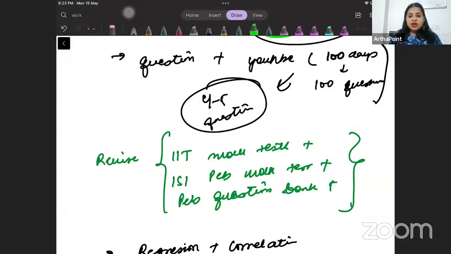I think I've jotted down all the important topics also that you want. Anything else, feel free to write it on the Telegram group. Let us make sure that these 15-20 days that we have next are best utilized. We do not miss any day. There should be no day when you're celebrating some festival, you're doing something, nothing should come in between now. You have to make best use of these 15-20 days.